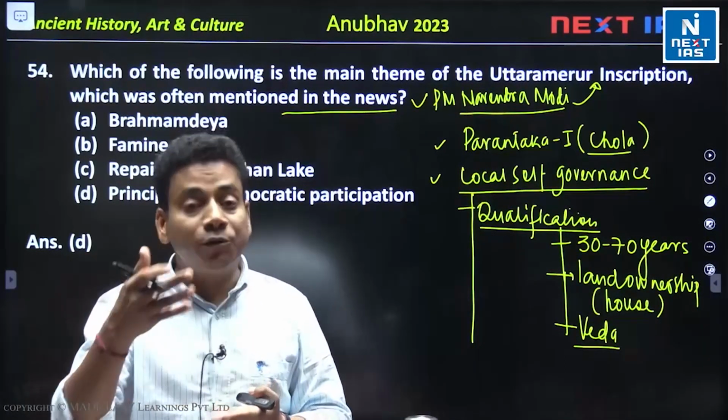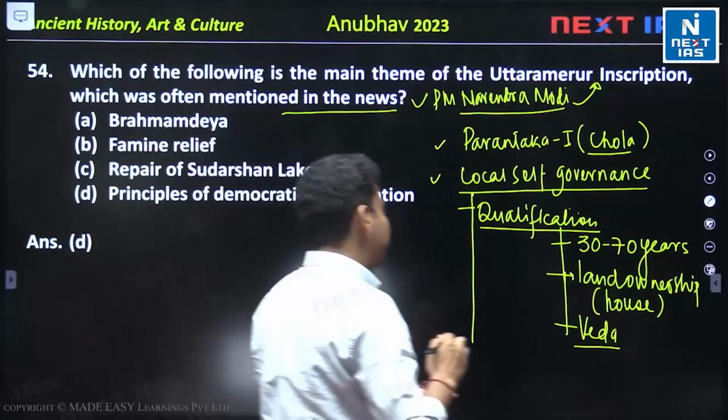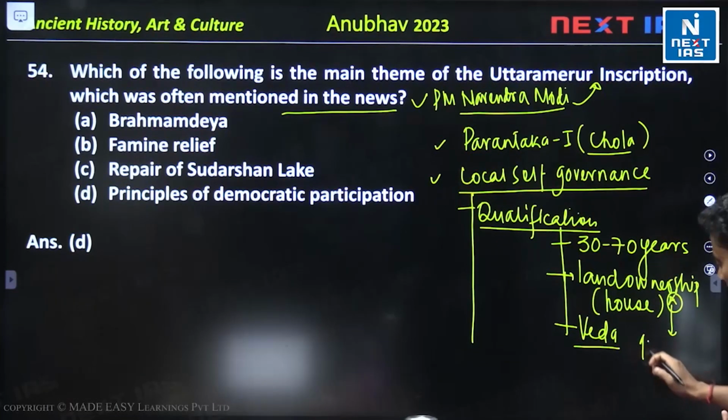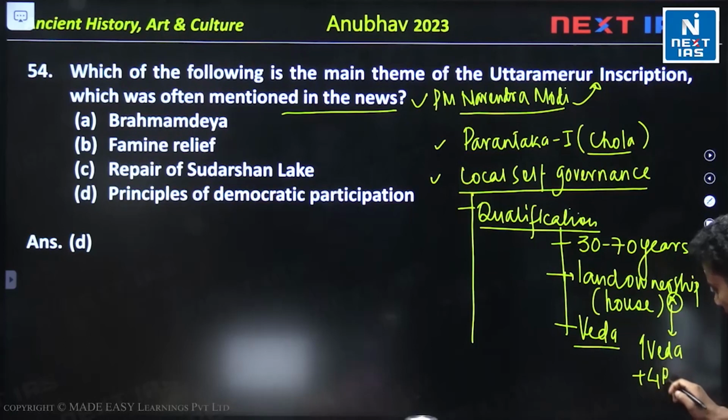Basically the person should be educated. Even they say that the land ownership requirement can be relaxed if a person has knowledge of one Veda plus four Bhashyas.